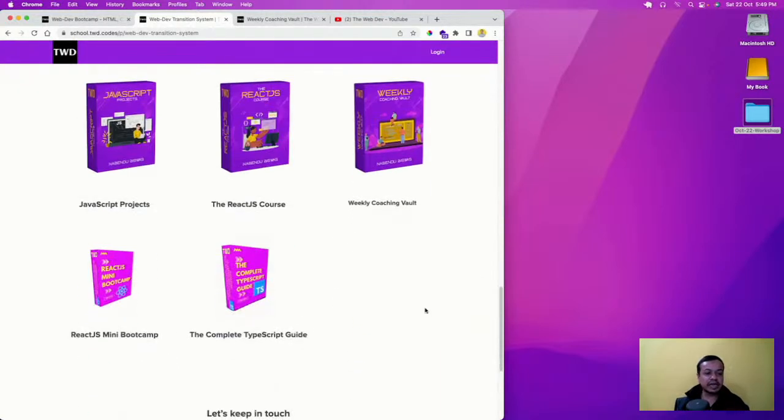I'll come back to that. We keep adding things to that React.js mini bootcamp, and we have recently added a TypeScript guide there. We are soon going to add some advanced JavaScript to that also. We keep on adding something.